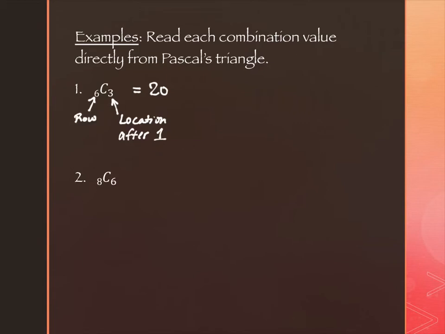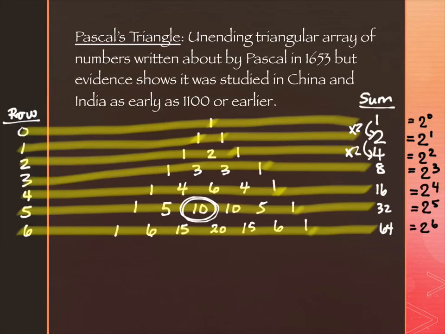So now the cool thing is that for small values, you have 2 ways of making sure that your answers match. That's actually really helpful, right? It's almost like you have a back of the book to check with. You've got 2 ways of doing it, and they both should be the same. If they're not, there's an error in your work somewhere, and now you need to figure out which one has the error. Now the next one we're going to do is 8C6, and I don't have row 8.